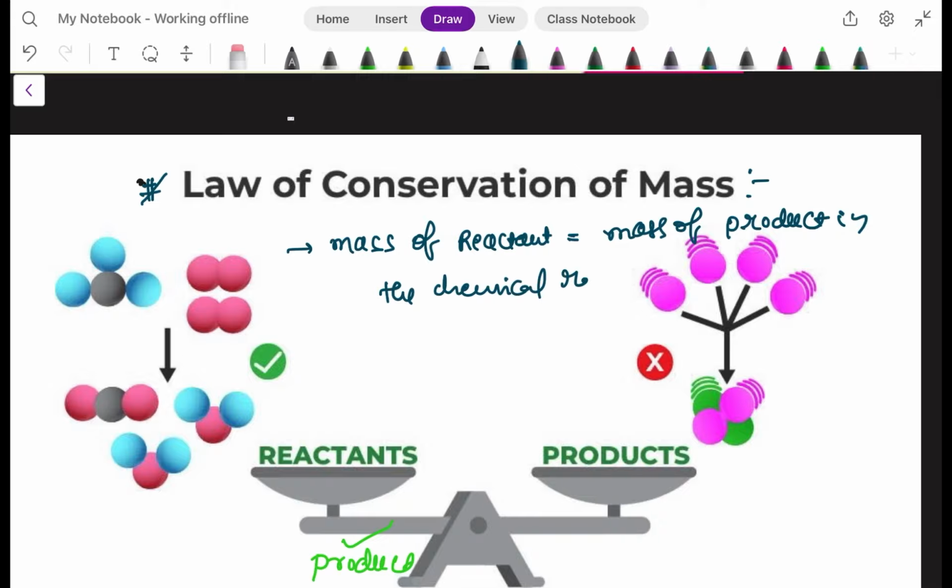We have to remember, total mass of the reactant is equal to total mass of the product during any physical or chemical reaction. We call it the law of conservation of mass.